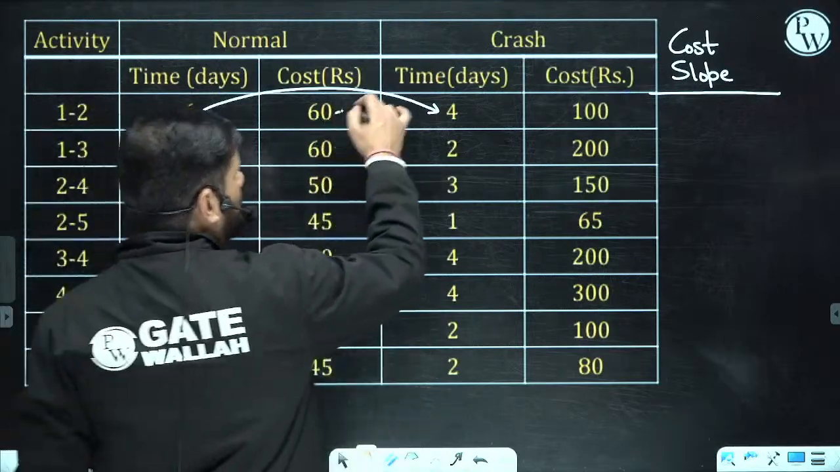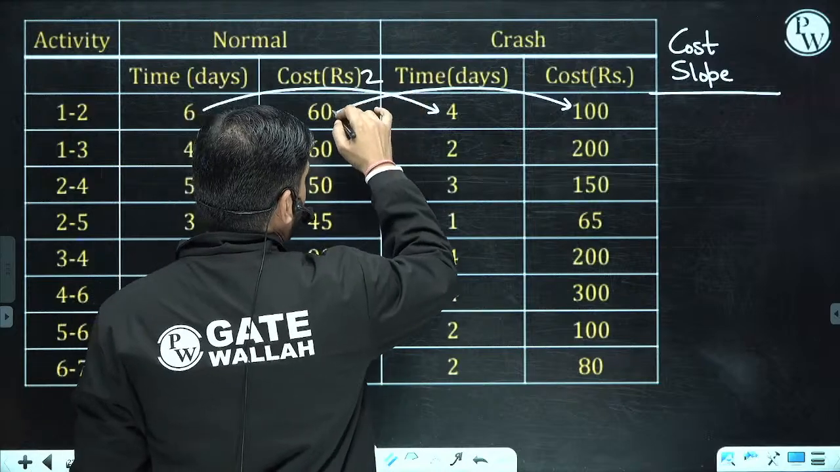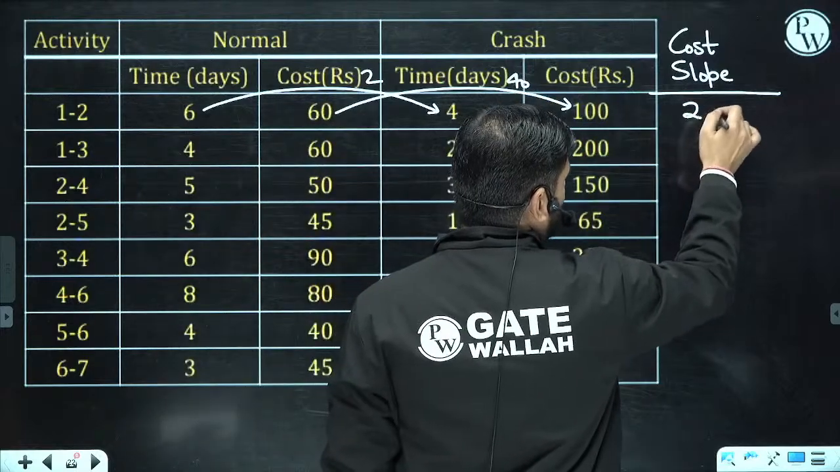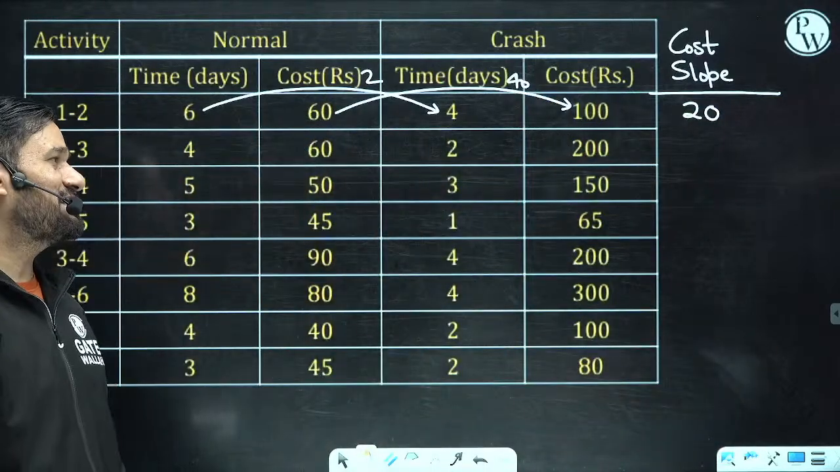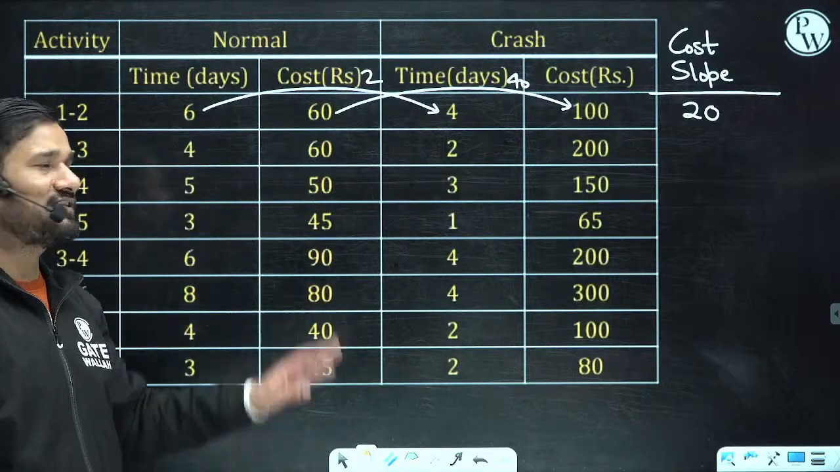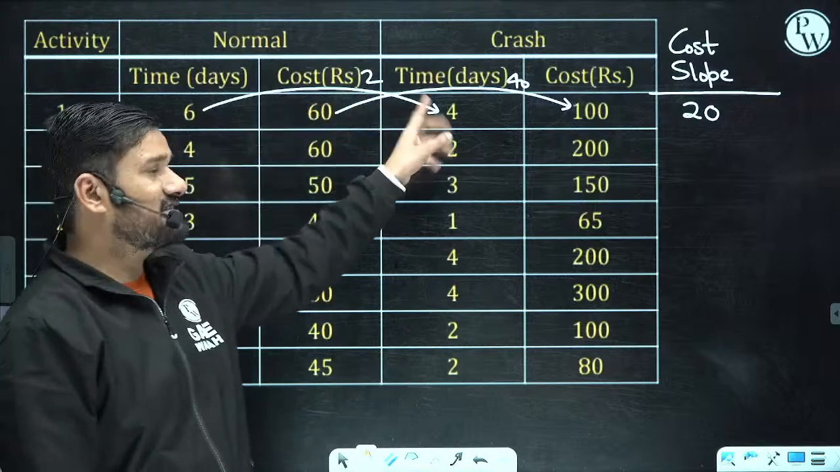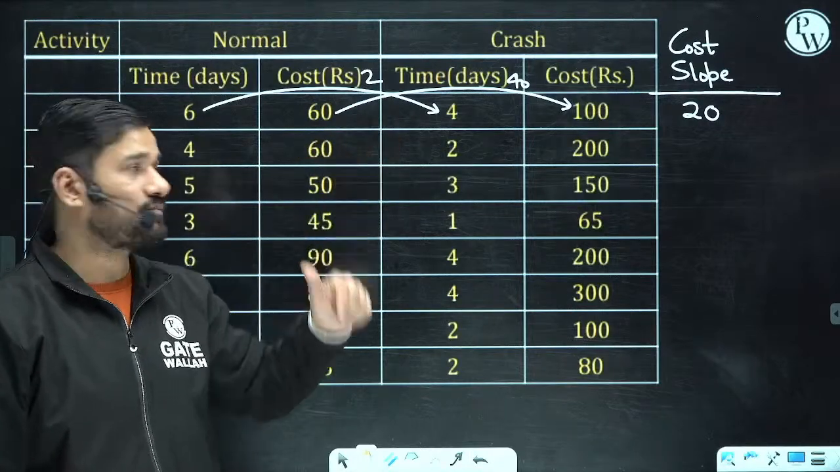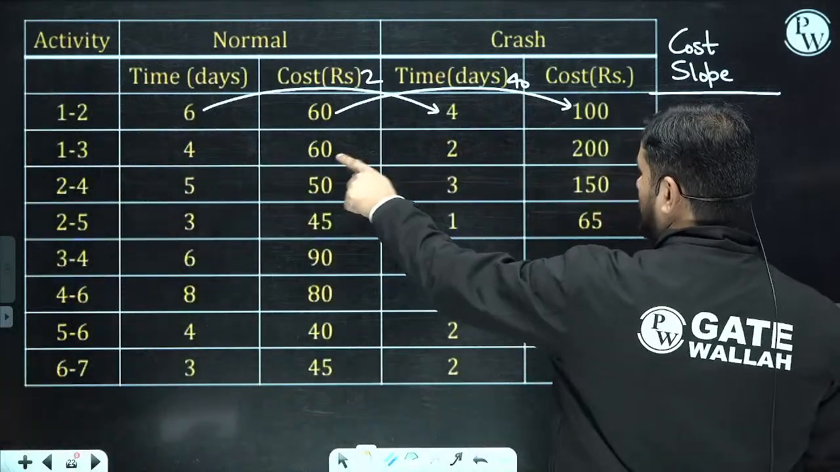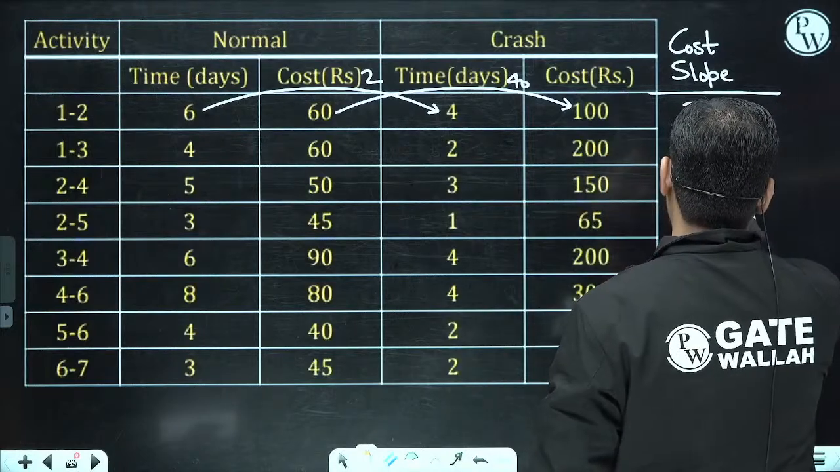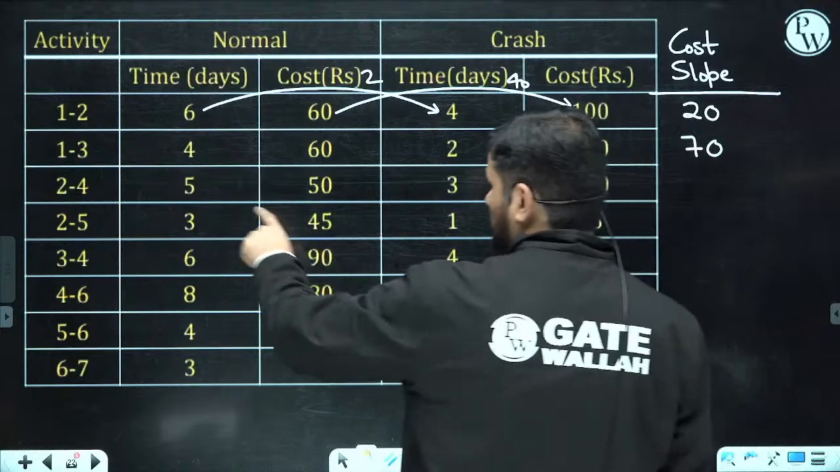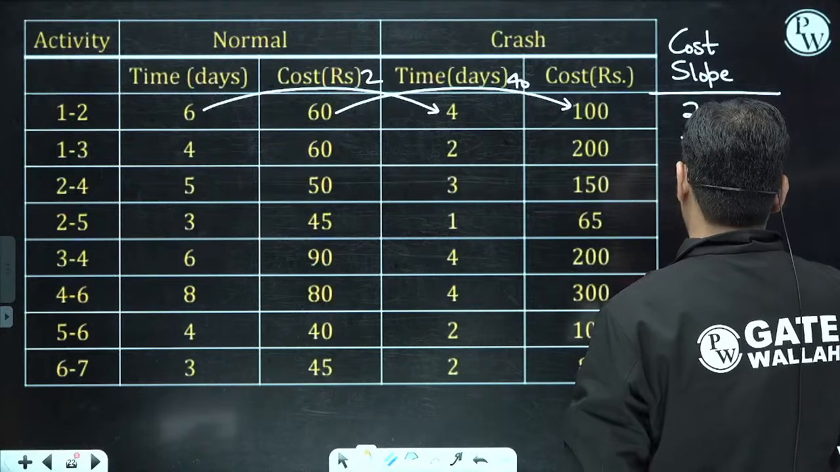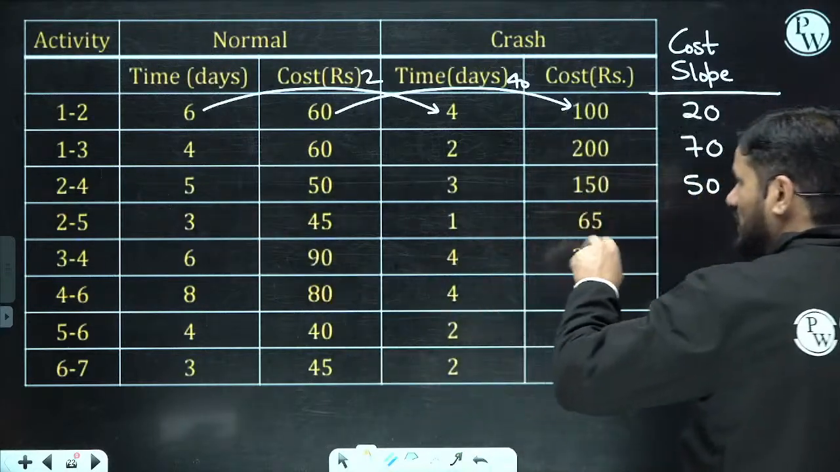But how much extra money is required? 40 rupees. For 2 days, in place of 60 I have to spend 100 rupees, so 40 rupees extra is required. So what is the cost slope per day? 20. Are you clear with this point, beta? 2 days I can save, but there is an expenditure of 40 rupees more, so 20 rupees. Next value, 2 days, 140 rupees, so cost slope is 70 rupees per day. This is 2 days and 100 additional expenditure, so 50.